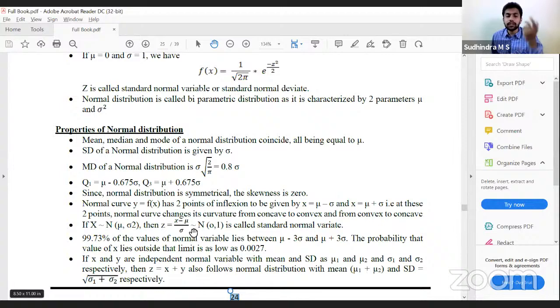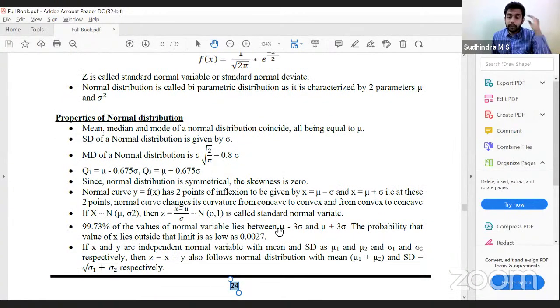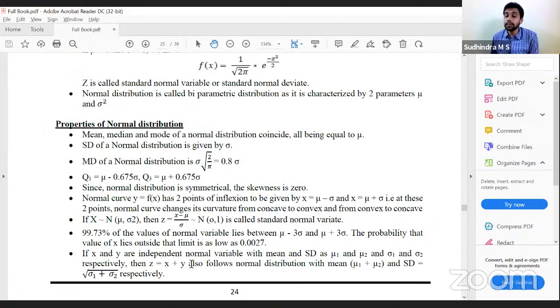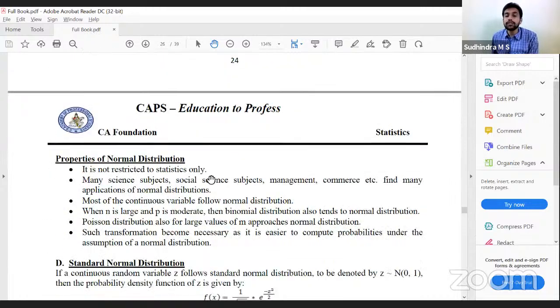Okay, 99.73% of the values of the normal variable lie between mu minus 3 sigma and mu plus 3 sigma. The probability that the value of x lies outside the limit is very low. If x and y are independent normal variables with mean and standard deviation mu1, sigma1 and mu2, sigma2 respectively, then z equal to x plus y also follows normal distribution. Okay, properties of normal distribution.